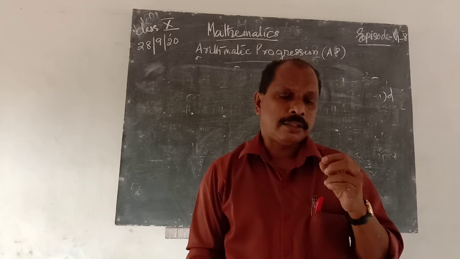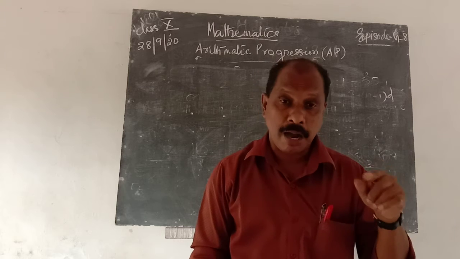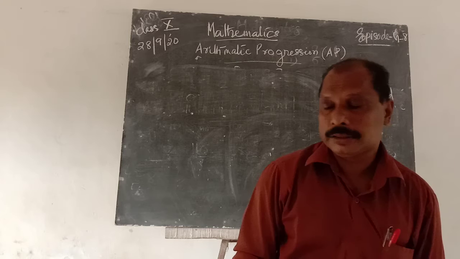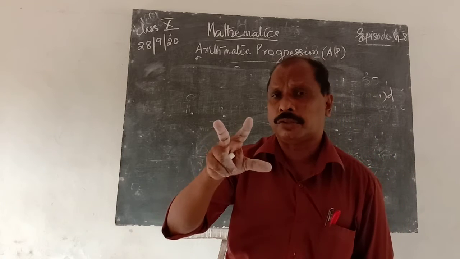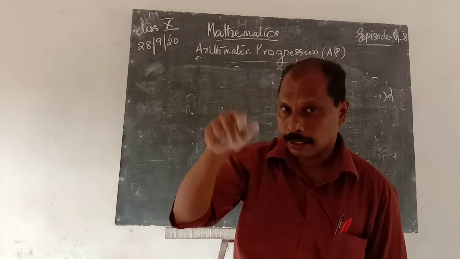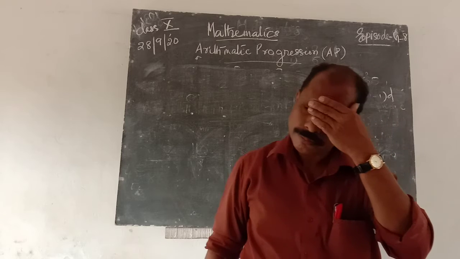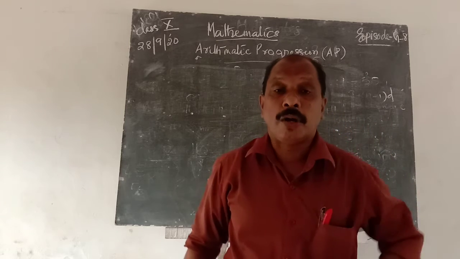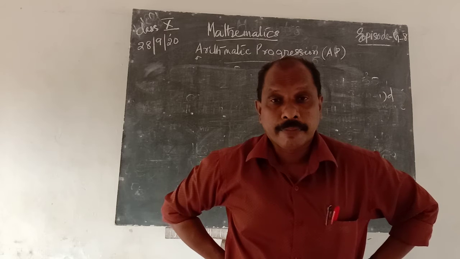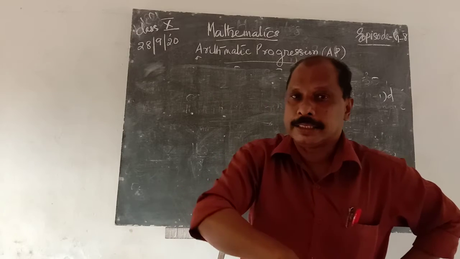Then, that common number is always written as small d, and it is known as the common difference. Arithmetic progression's short form is AP, not AM. The common difference is obtained by subtracting any term by its just preceding term.